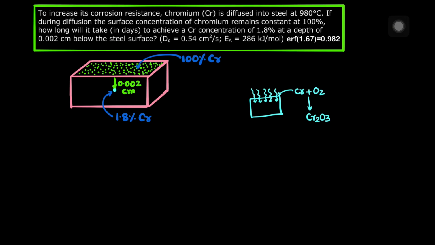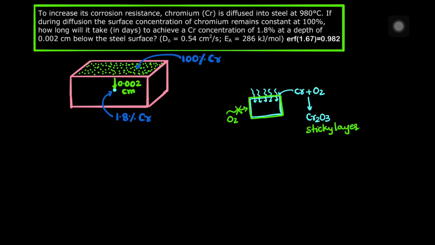This forms a layer around this steel like this, and this layer is very sticky, or we can say adherent. That is the sticky layer, and it stops the further attack of oxygen, because chromium oxide does not further react with oxygen, and it will protect the stainless steel from further corrosion.